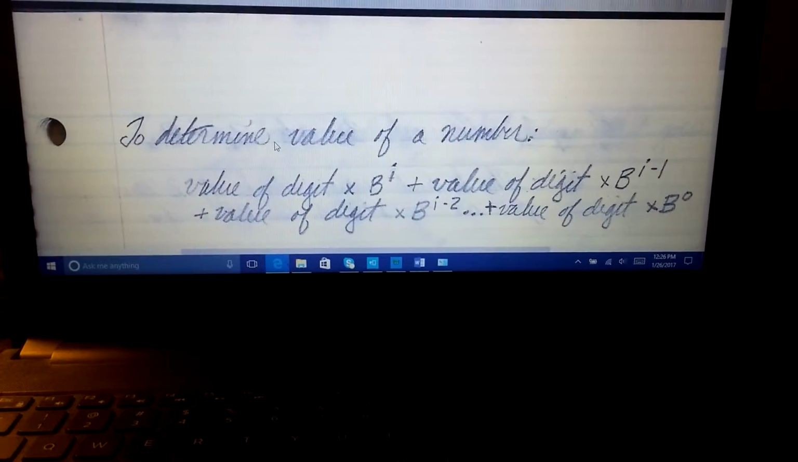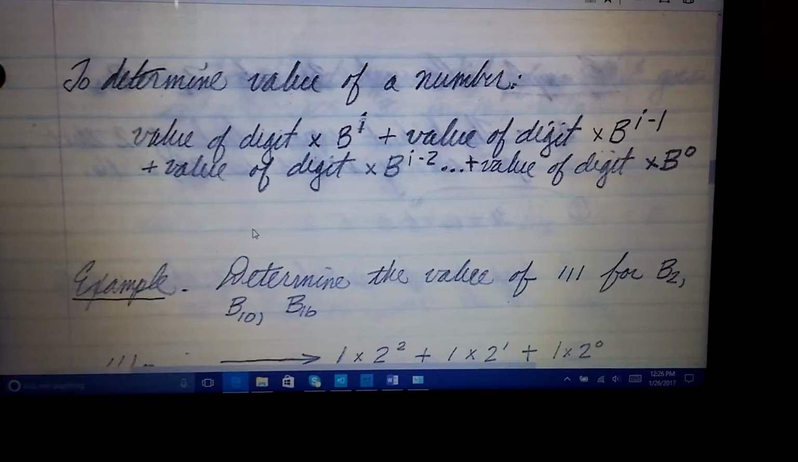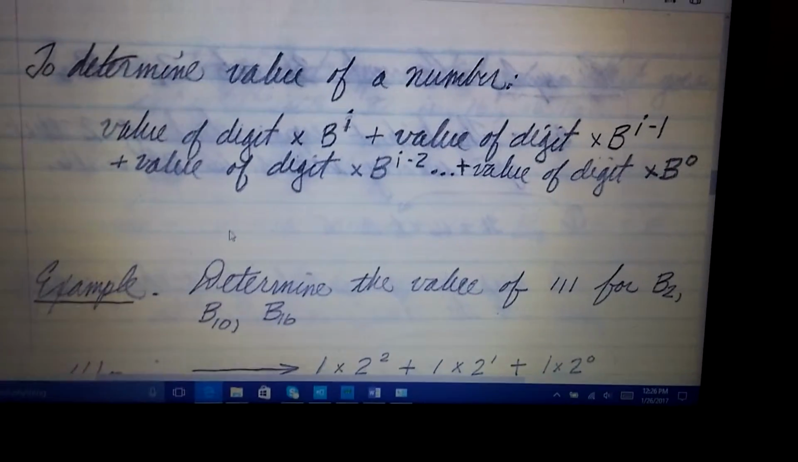For base 16, for example, this one is 16 squared. That one is 16 to the first. And this one is 16 to the 0th. So to determine the value of a number, remember when we say value, we're talking about what we assume is base 10.